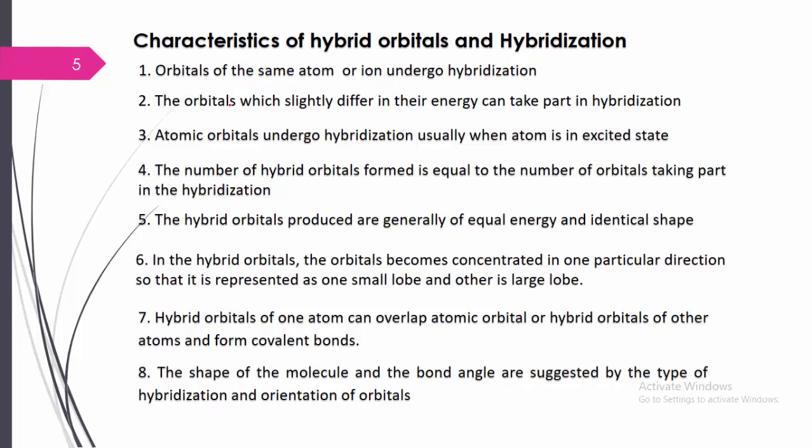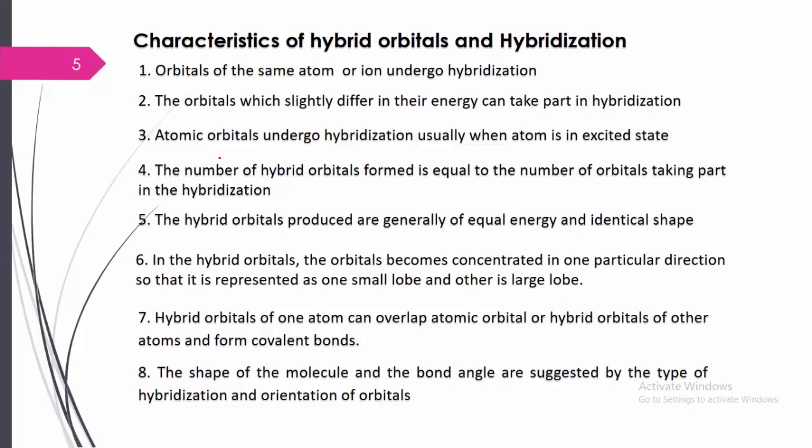Second, the orbitals which differ slightly in their energy can take part in the hybridization. Which orbitals can take part in the hybridization? They must be slightly different in energy. For example, a 2s orbital and a 2p orbital, where both the s orbital and the p orbital are in the second main shell. The s orbital has a certain energy, and the p orbital again has a certain energy, and orbitals which differ slightly in their energy can take part in the hybridization.